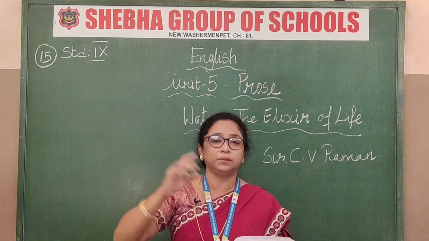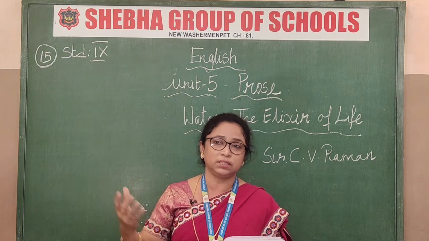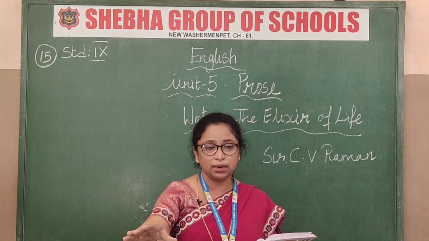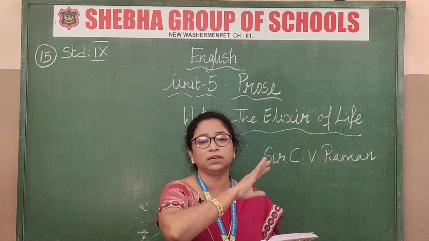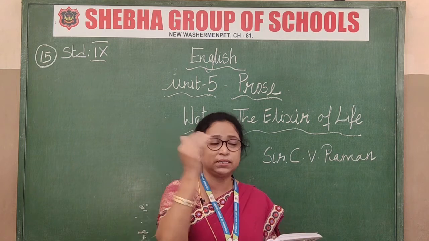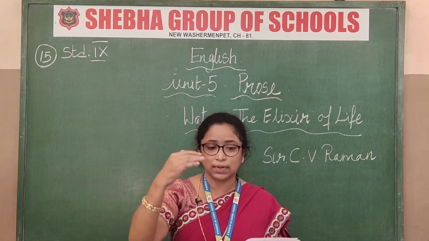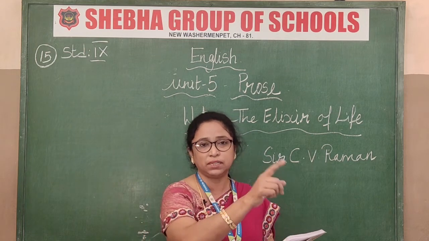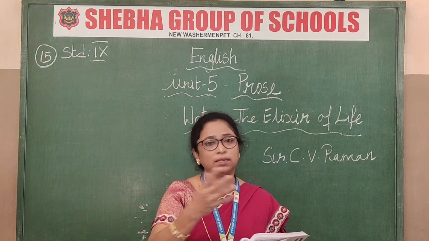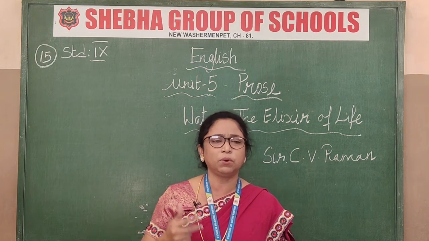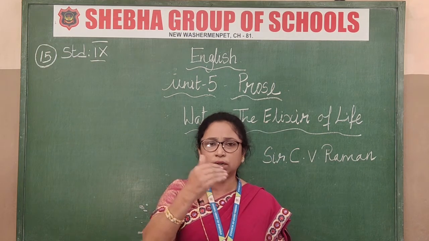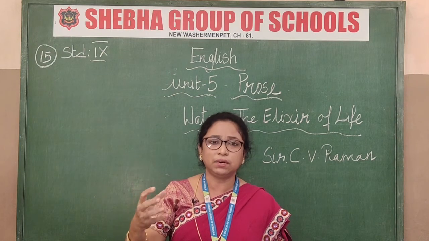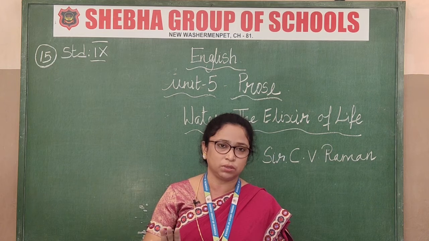And where does it go and end? See, the comedy of the rivers is, it starts from the mountains, that is snowfall and rainfall, it gets collected, comes as a river, and then it empties itself in the ocean. Before it empties itself in the ocean, what can we do? That is the lesson. So much drinking water is wasted and sent to the sea. Once it goes to the sea, it gets mixed with salt water, and we can't drink that salt water, no? So before it goes to the sea, how can we preserve that water? That's what Sir C.V. Raman is telling about.